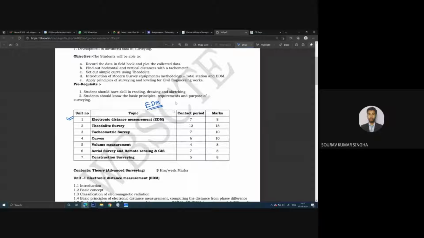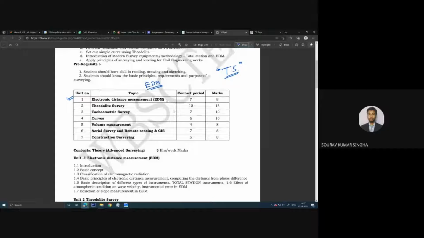The instrument in our lab is called the total station, and that total station was used to make the stadium. If we have some time to go to the college and practice, I will definitely show you that same instrument. Now, this is the EDM. Using this EDM, we can determine length. I'll show you the images and everything.